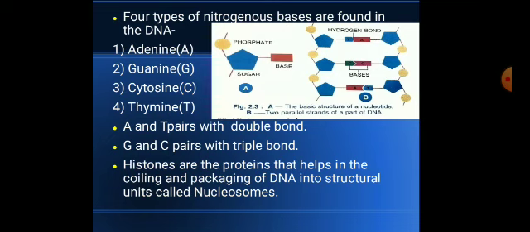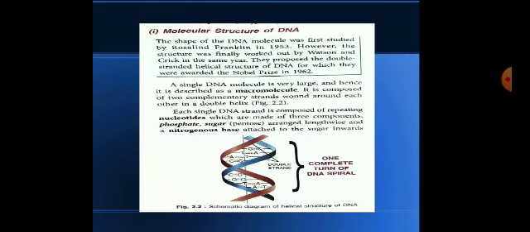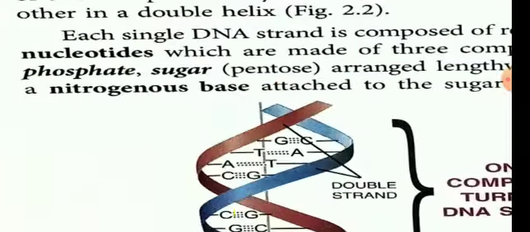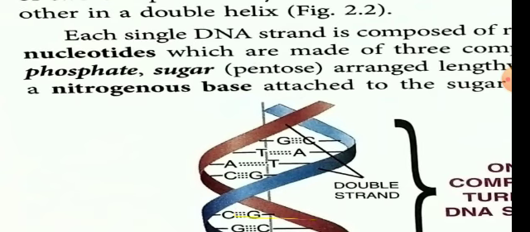Now there are four types of nitrogenous bases. First one is adenine, denoted by capital A, guanine, denoted by capital G, cytosine, denoted by capital C, and thymine, denoted by capital T. Always remember, as you can see in this picture also, that guanine is complementary to cytosine and thymine is complementary to adenine.